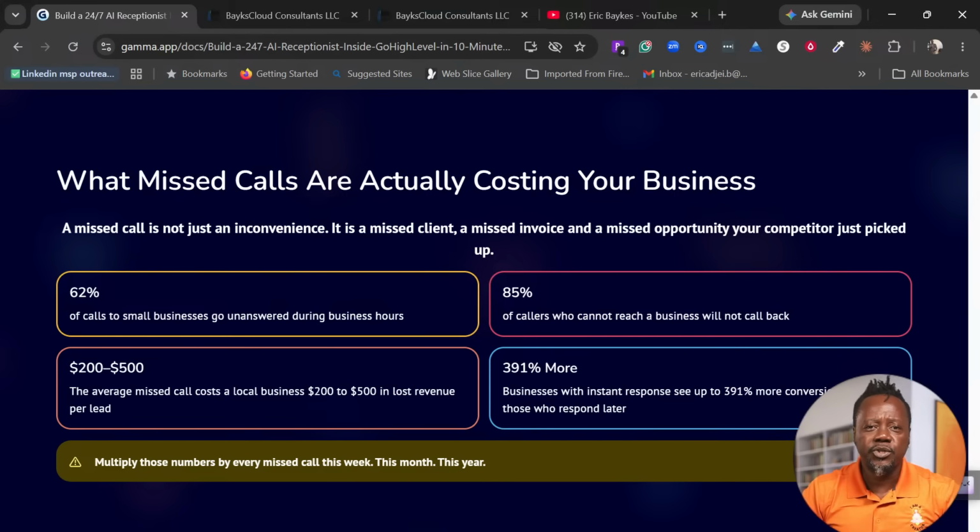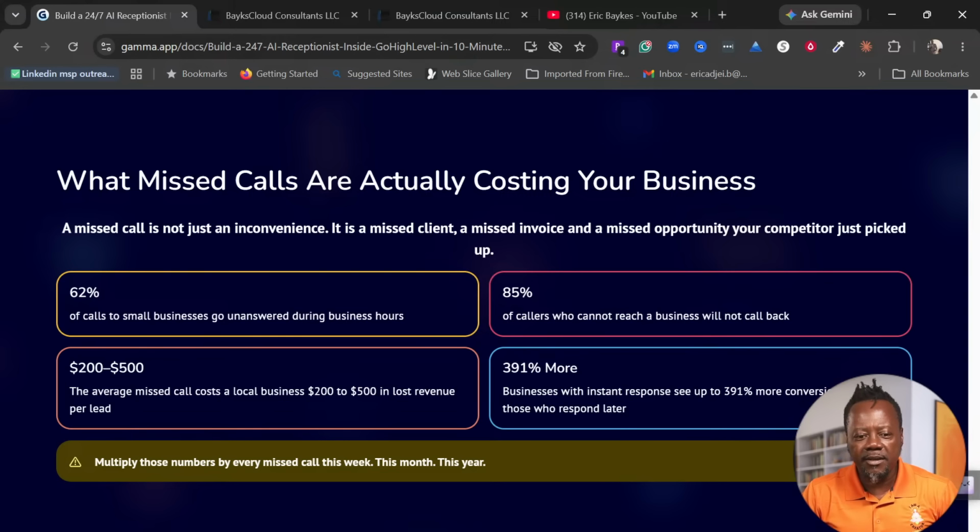So let's get into some numbers here, and then we can get into the demo within the next 5 minutes. 62% of calls to small businesses go unanswered during business hours. Between 9 to 5, there are a lot of calls that happen, right? Let's use numbers here.